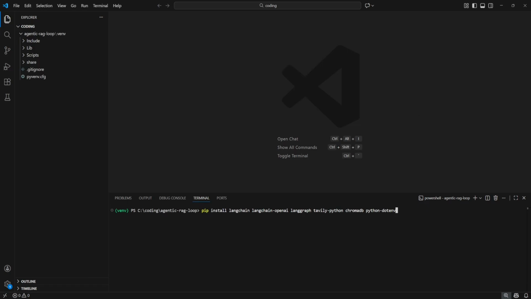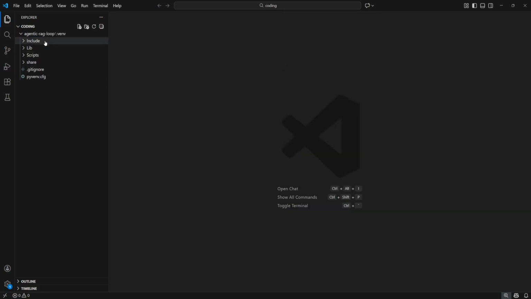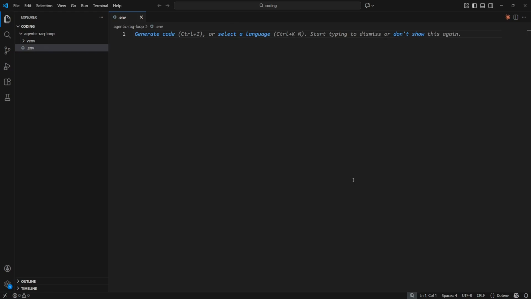We are installing the core LangChain ecosystem, LangGraph for our stateful orchestration, and Tavily Python for our live web intelligence. We also include ChromaDB as our vector store and python-dotenv for loading environment variables from your .env file. When the dependencies have been installed, we create a new file called .env. Here we specify our OpenAI API key and our Tavily API key.